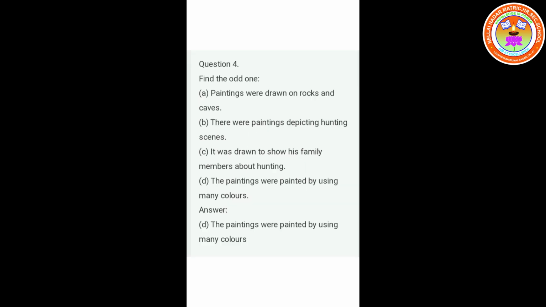Question number 4. Find out the wrong one. A. Paintings were drawn on rocks and caves. B. There were paintings depicting hunting scenes. C. It was drawn to show his family members about hunting. D. The paintings were painted by using many colors. The wrong one is D. That is, the paintings were painted by using many colors.